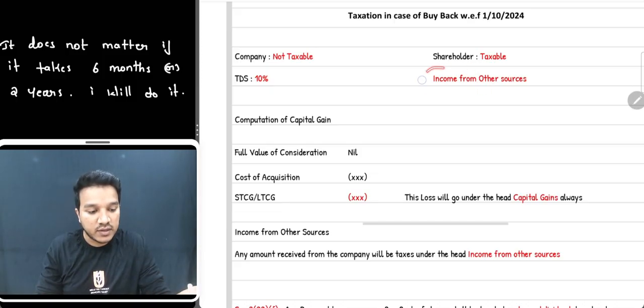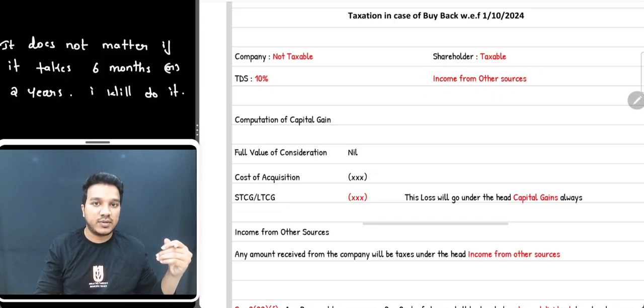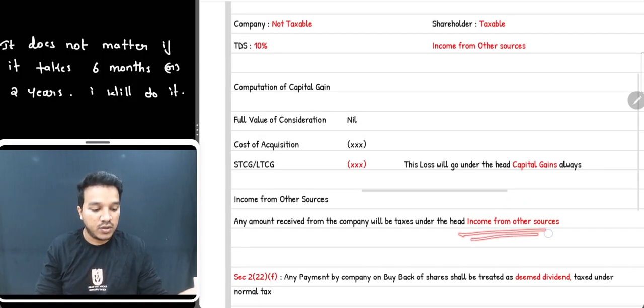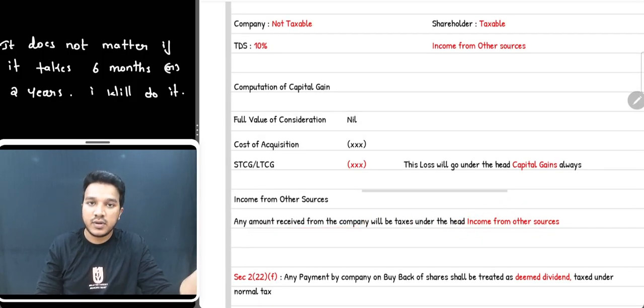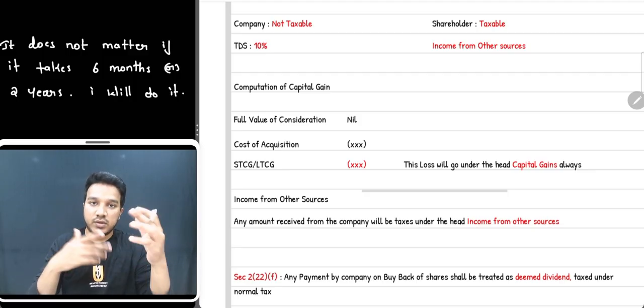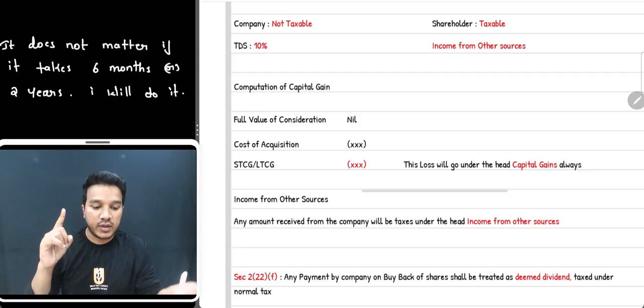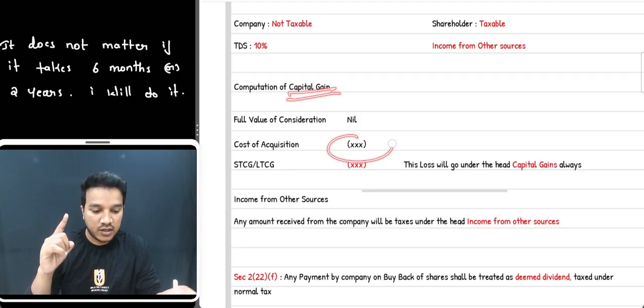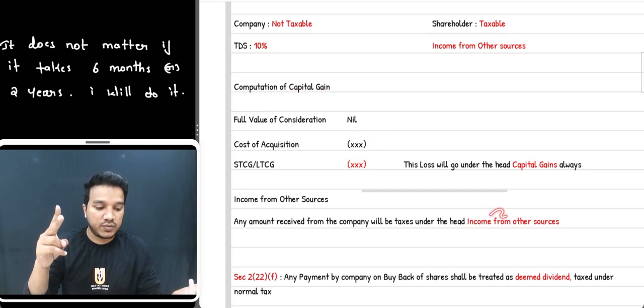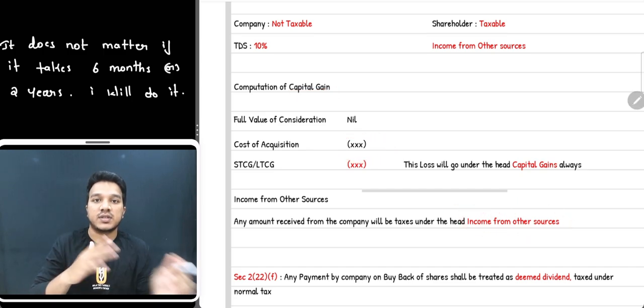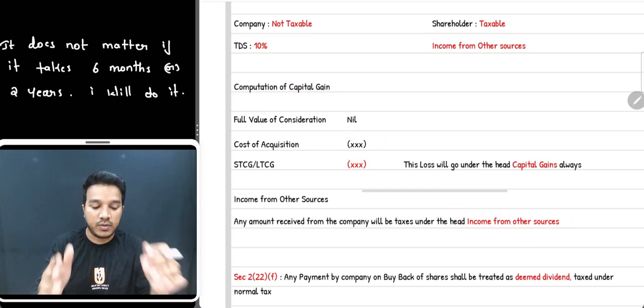Now this income from other source, 100% will be taxable under the head income from other source. Any amount received from the company will be treated as taxable under the head income from other sources. That's how it is bifurcated. Your cost will go and sit in your capital gains as a loss, and your sale proceeds will come and sit in your income from other sources. That is the amendment. You got the point?